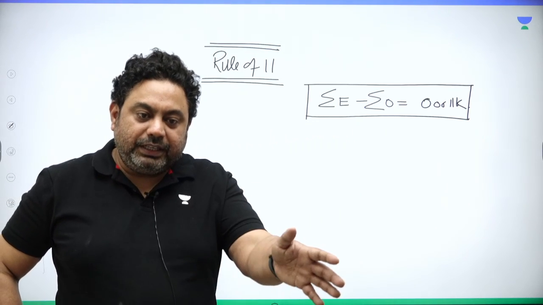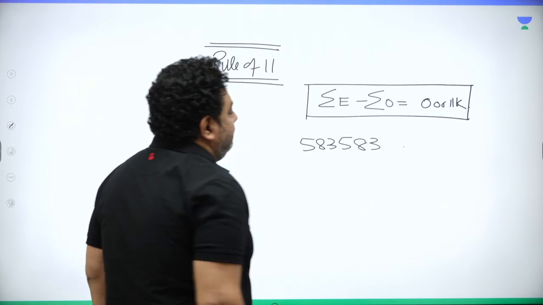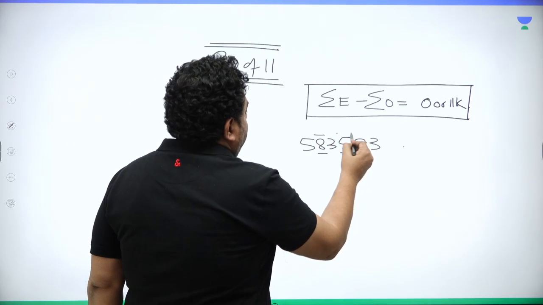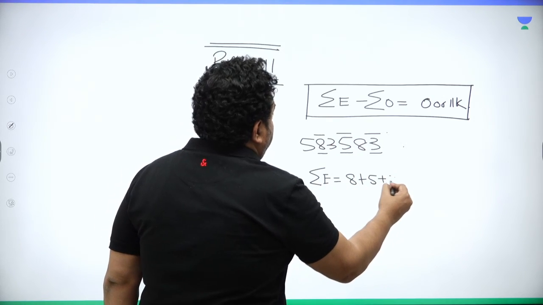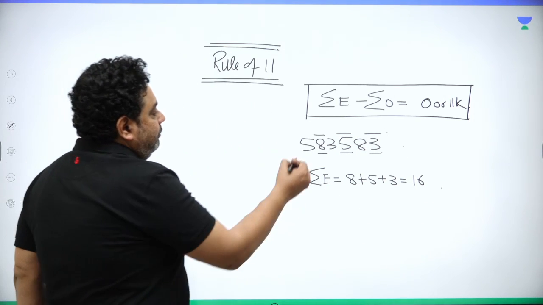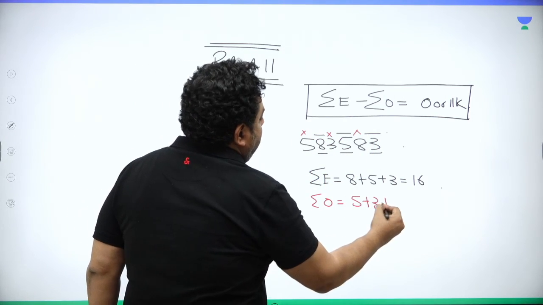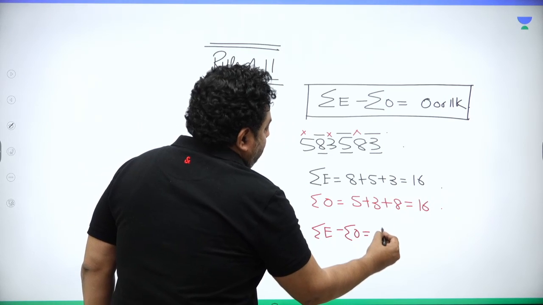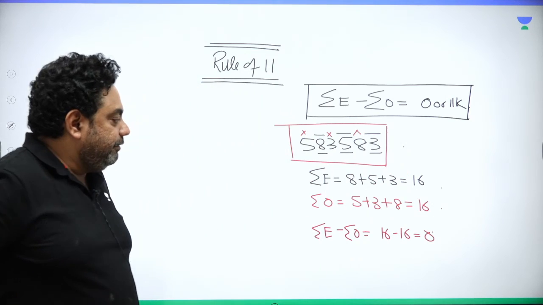Most of you know it. If you don't know it, let's do it today, right? I say 583. Is this number divisible by 11? So sum of even places, see, second place, fourth place, sixth place. Sum of even places is 8 plus 5 plus 3, which is 16. And sum of odd places, 5 plus 3 plus 8 is again 16. So sum of even minus sum of odd comes out to be 16 minus 16, which is 0, which means 583 is exactly divisible by 11.